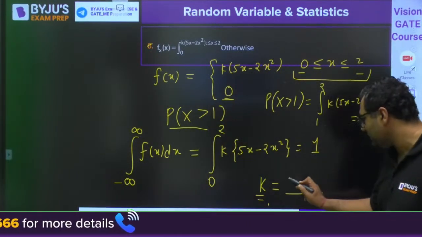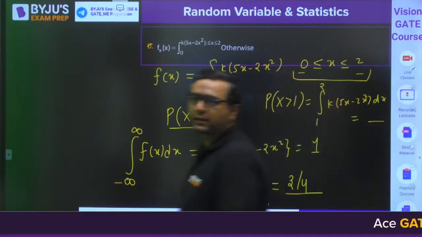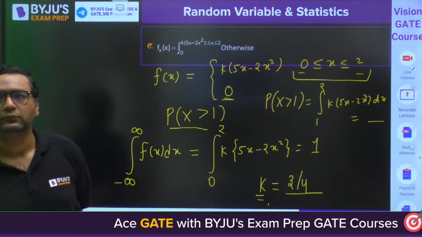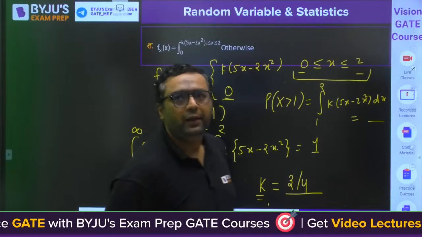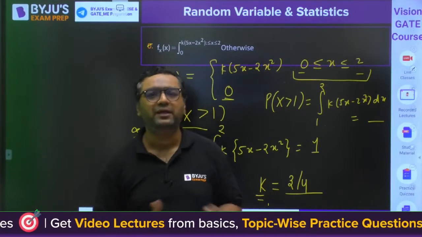So, are we getting k as 3 by 4? Dear, actually, that we are going to do because total probability is 1.